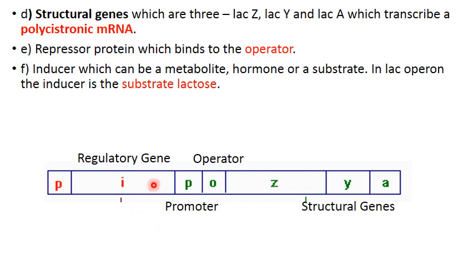So this regulatory gene will synthesize a repressor protein, and that's going to bind to the operator. And next to the operator will be the promoter region, and as you know, to the promoter region RNA polymerase binds. And adjacent to this is a regulatory gene or the inhibitor gene, and that is going to produce an mRNA that is going to synthesize a repressor protein. So these are the parts of an operon. So the structural genes are controlled by a single promoter, and the regulatory genes have their own promoter.